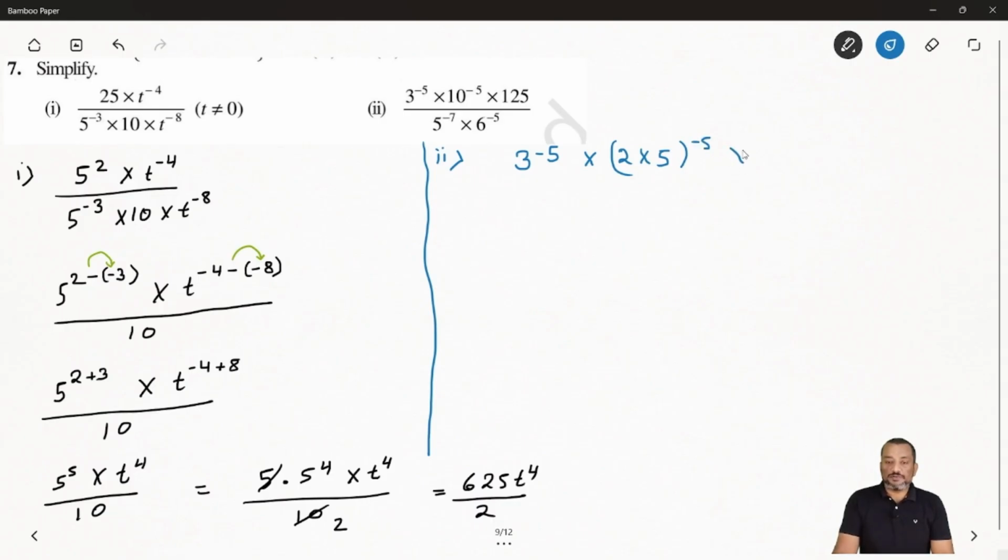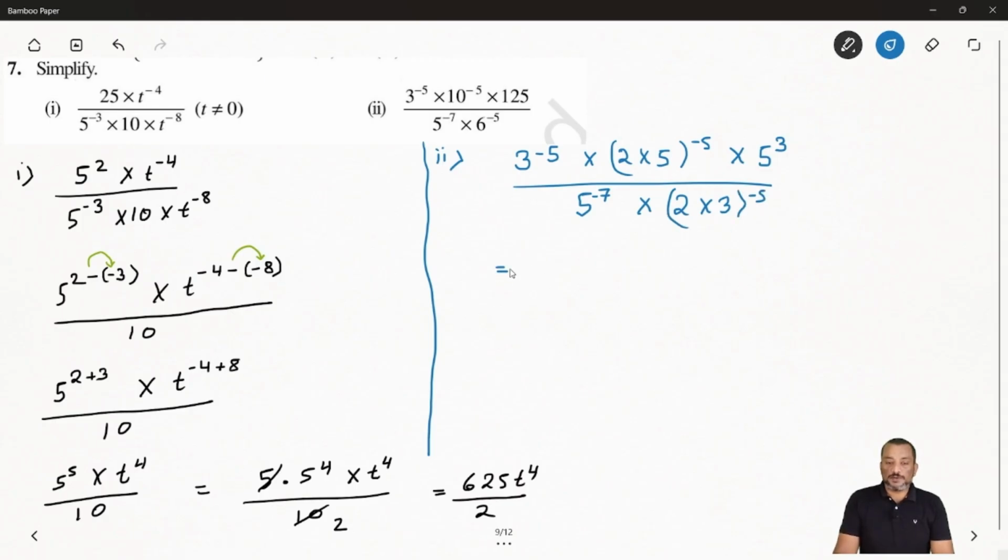And 125 you can say 5 to the power 3, and after that you can say 5 to the power minus 7 times 6 to the power minus 5, and again you can break the 6. So 6 you can say 2 times 3, so the whole power is minus 5. Okay, so this much is clear.